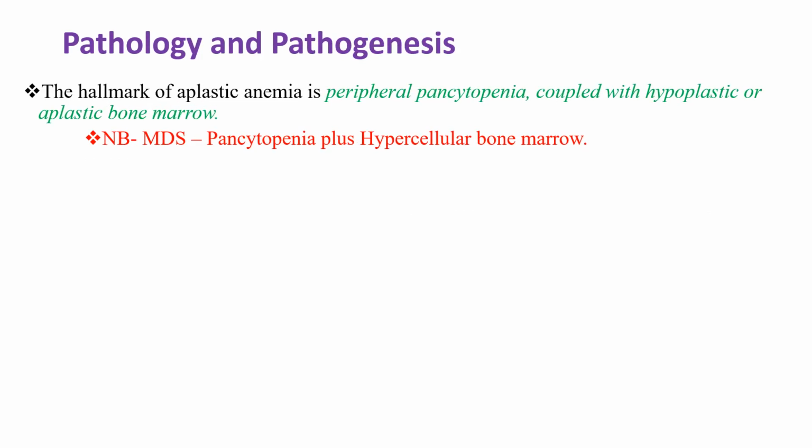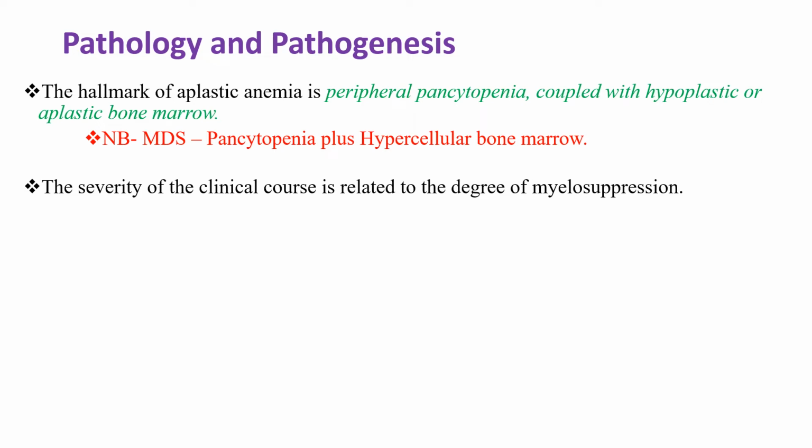Regarding pathology and pathogenesis, the hallmark of aplastic anemia is peripheral pancytopenia coupled with hypoplastic or aplastic bone marrow. As you know, myelodysplastic syndrome is a pancytopenia like aplastic anemia, but the bone marrow is hypercellular. But in the case of aplastic anemia, the bone marrow is either aplastic or hypoplastic.